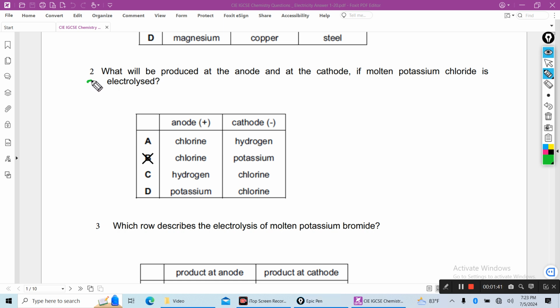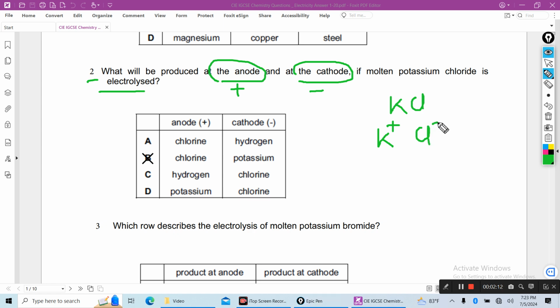Now number 2, what will be produced at the anode? And you know, the anode is the positive electrode and the cathode is the negative electrode. If molten potassium chloride, KCl, is electrolyzed, it will be K+ ion and chloride ion, potassium ion, chloride ion.